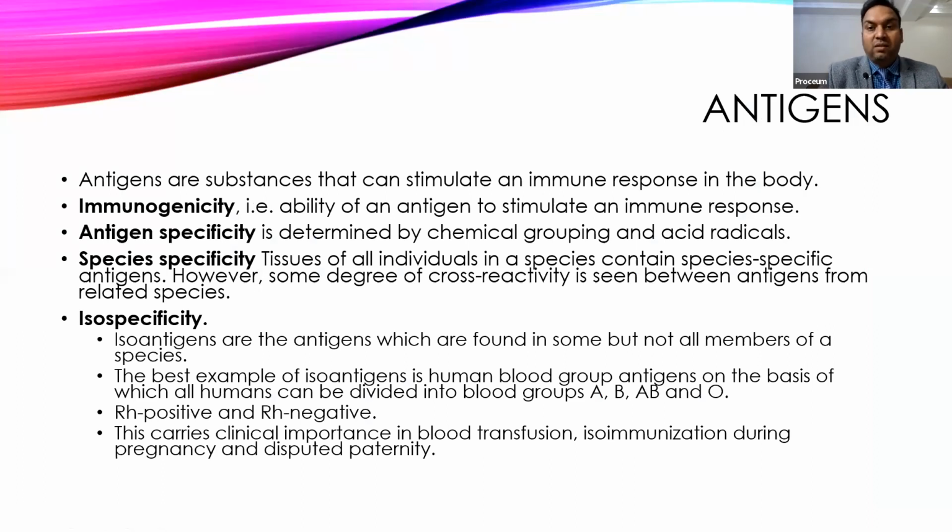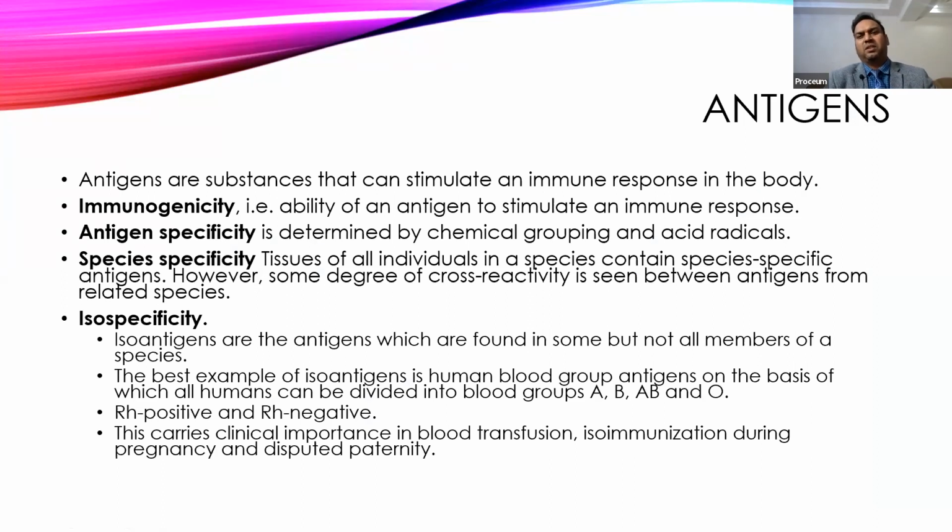Then we come to the antigen. The word antigen came up many times when we were discussing the classification of active and passive immunity. So what is meant by antigen? An antigen is any substance which can initiate or stimulate an immune response in the body.